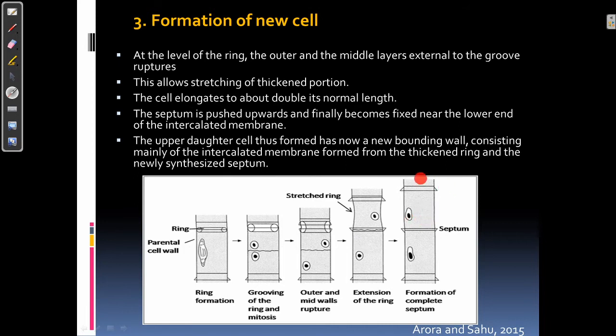The upper daughter cell which is now formed has a new bounding wall which is made up of the intercalated membrane and the newly synthesized septum.